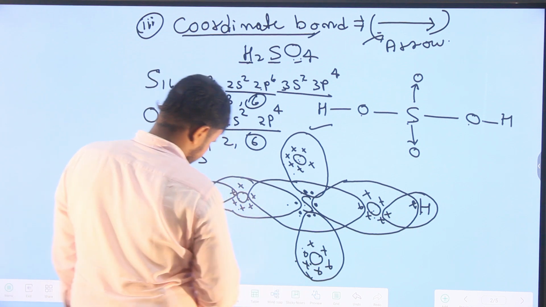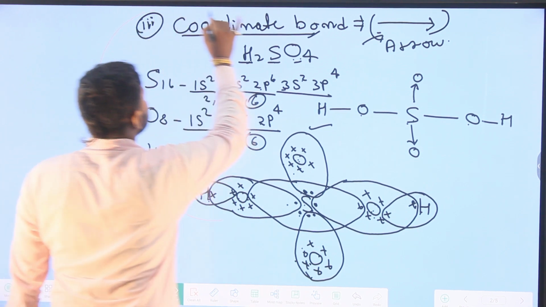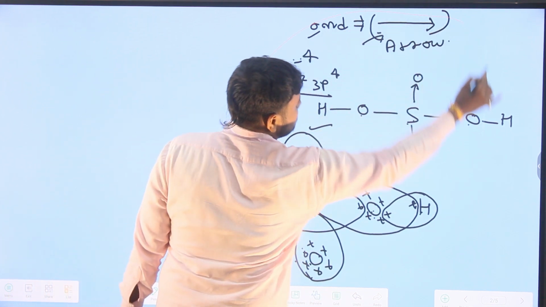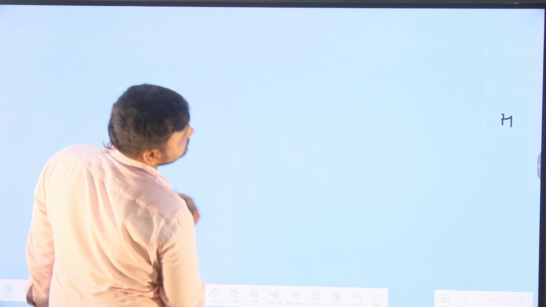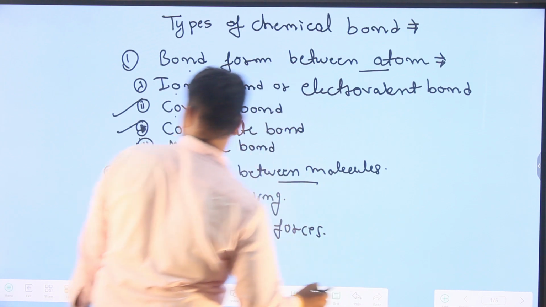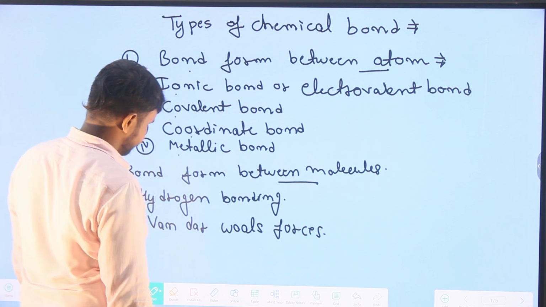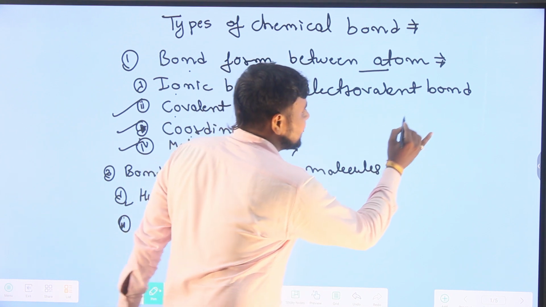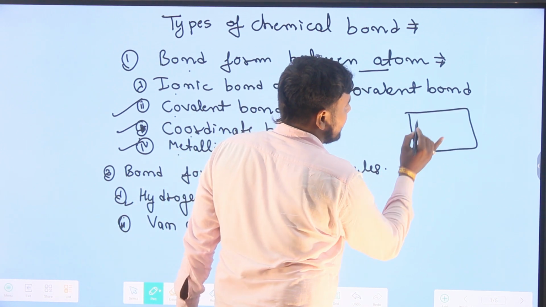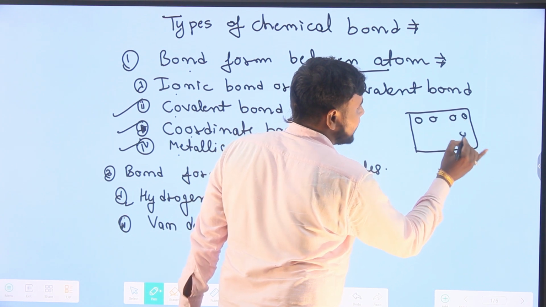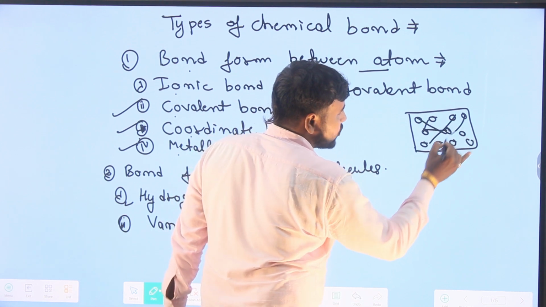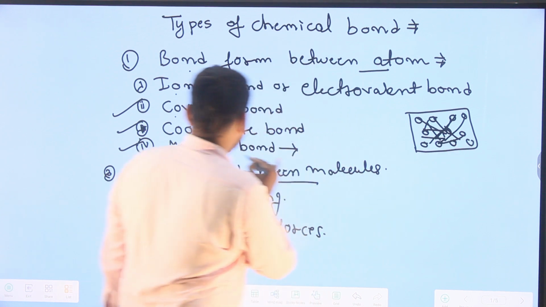Now we are going to discuss the next type of chemical bond. The fourth bond is the metallic bond. What is the metallic bond? Let us consider a piece of sodium. It contains several sodium atoms, and the force of attraction between these sodium atoms is known as metallic bond.